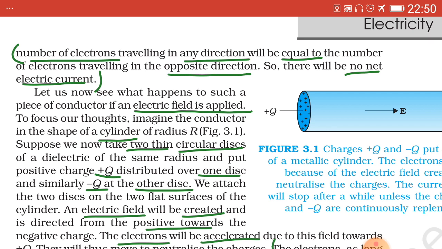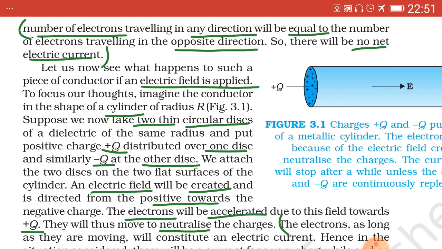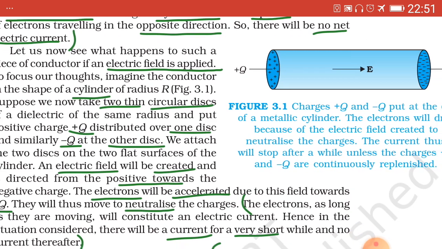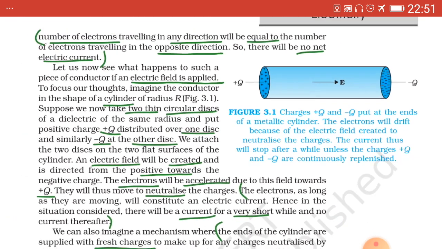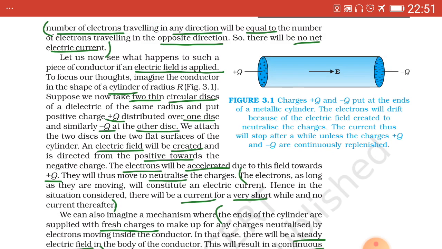Now let us see what happens to such a piece of conductor if an electric field is applied. For this, we imagine the conductor in the shape of a cylinder of radius capital R, figure 3.1 drawn alongside.